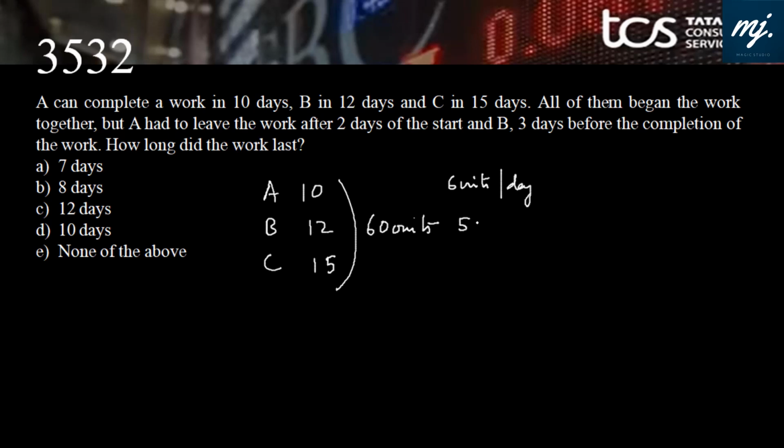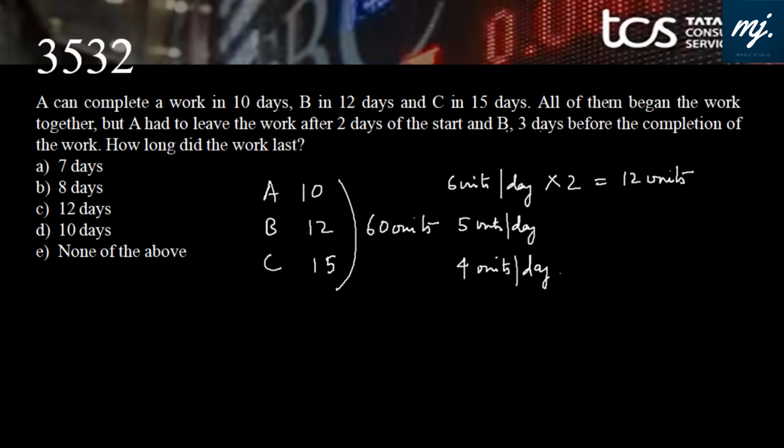Similarly B is 5 units per day, and C is 60 by 15, that is 4 units per day. Now let's read. All of them begin the work together, but A had to leave the work after 2 days of the start. That means A worked for 2 days and left. A produces 12 units.